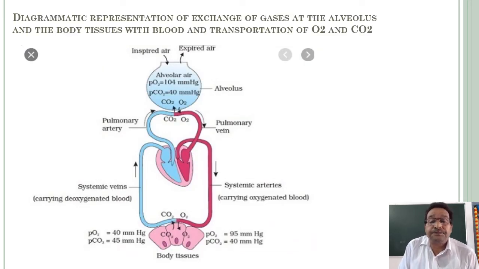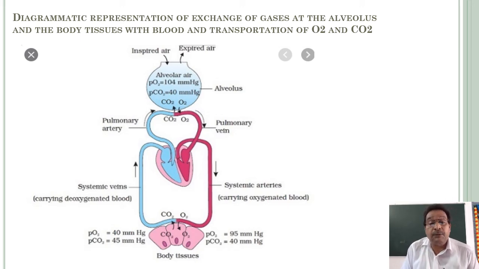And next, in this diagram, you can observe both diffusion sides: the diagrammatic representation of exchange of gases at the alveolus and the body fluids with blood, and transportation of oxygen and CO2. Observe that diagram carefully.